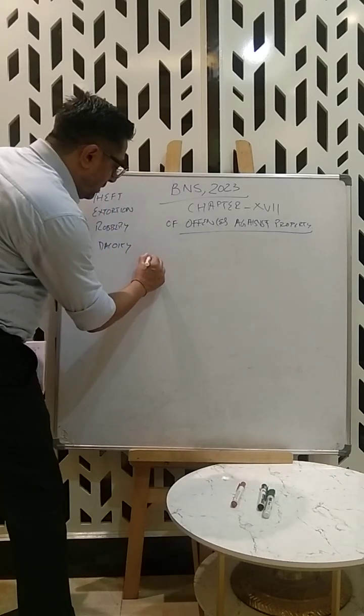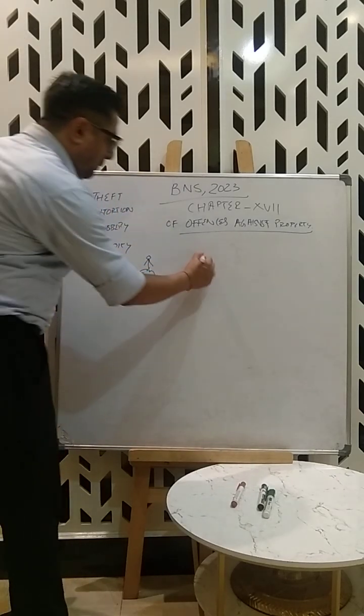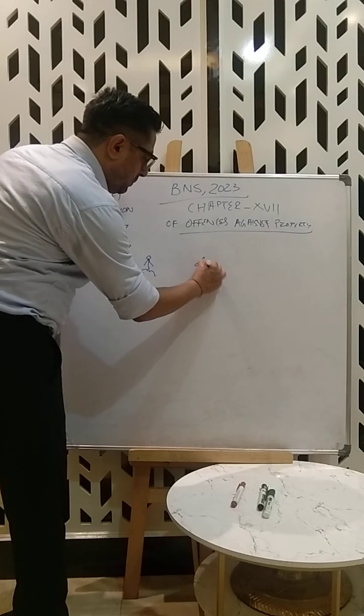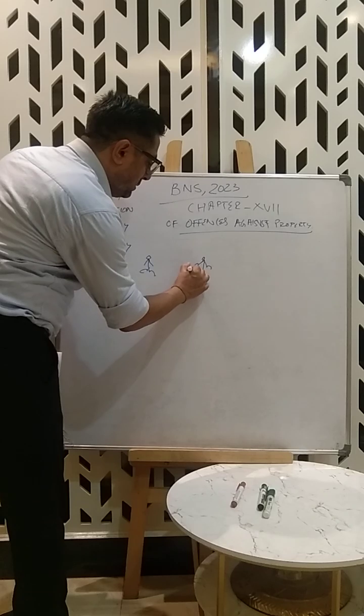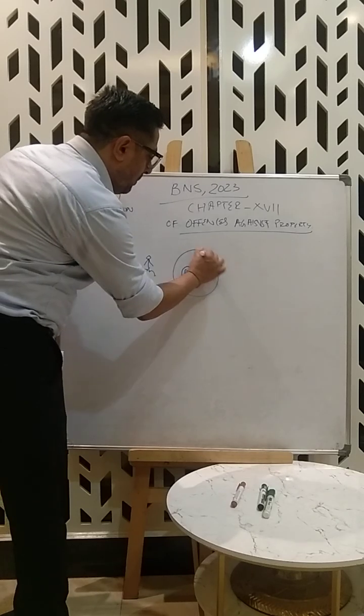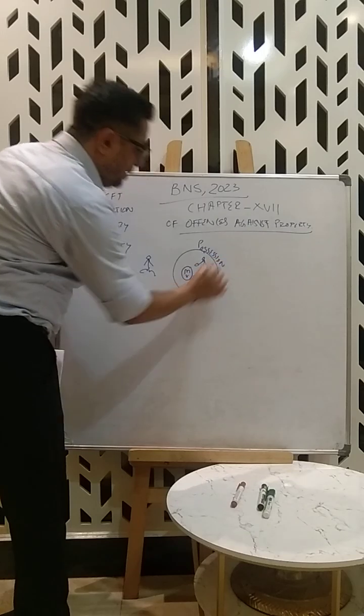So far as theft is concerned, we'll have a person and we'll have another person. This person has a movable property in his possession.